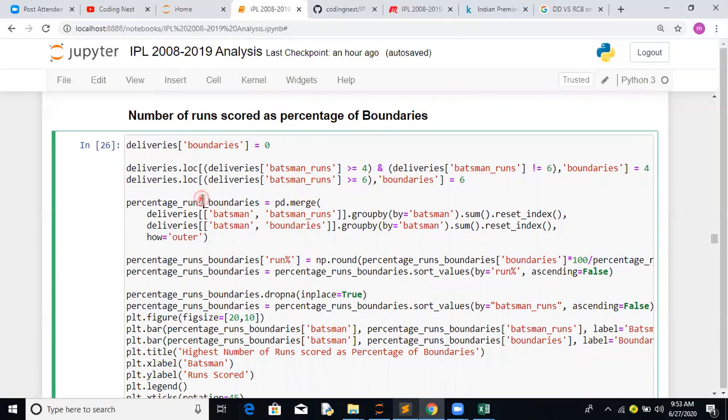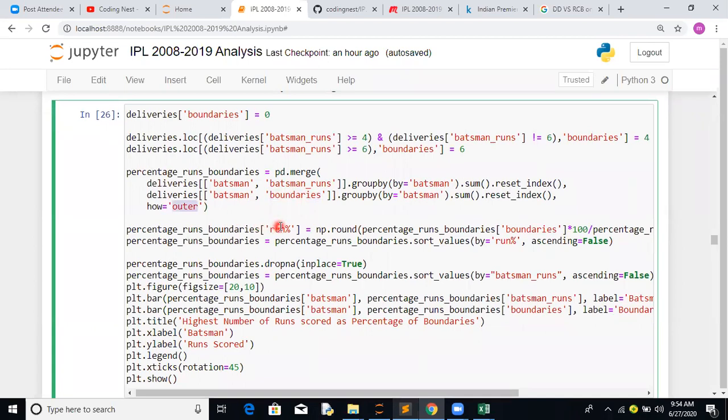So again we are creating a new data frame altogether. The first data frame has batsman as one feature and batsman_runs as another feature. Next one is batsman, and this is how we'll make a merge operation on the batsman part of it. And boundaries is another feature available. So this will help us get the run percentage from boundaries, where we will get the batsman runs and the number of boundaries as the third feature. Here we are doing the join operation as outer.